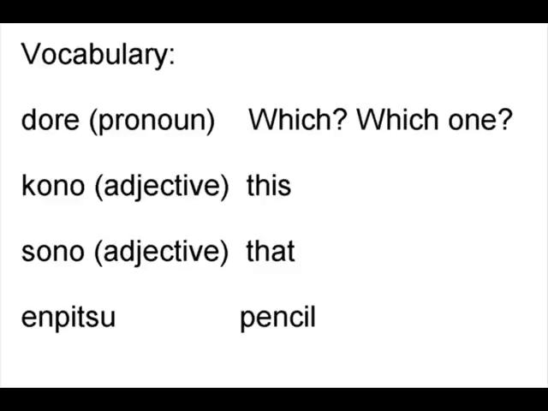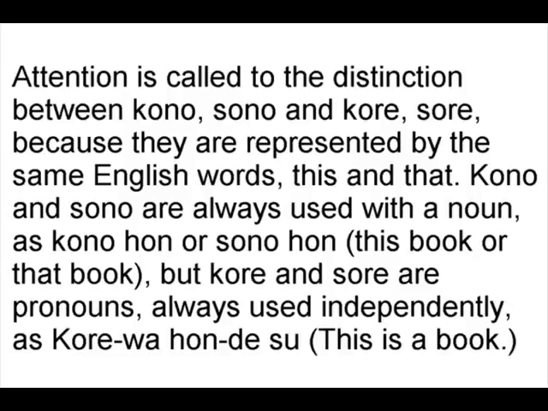Enpitsu means pencil. Attention is called to the distinction between kono, sono, and kore, sore, because they are represented by the same English words, this and that. Kono and sono are always used with a noun, as kono hon or sono hon, this book or that book, but kore and sore are pronouns always used independently, as kore wa hon desu, this is a book.